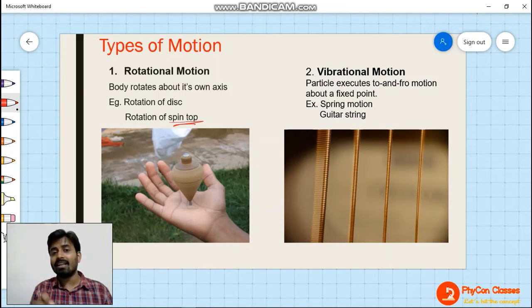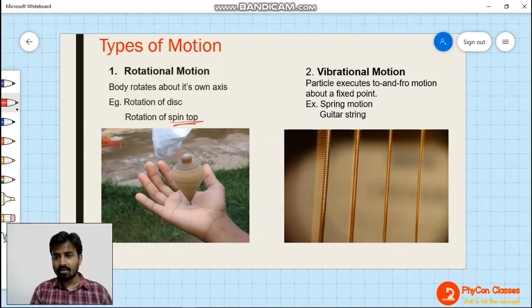So whenever a particle executes a motion, whatever may be its path, such that it has a to and fro, back and forth kind of motion about a fixed point, then that motion is called vibrational motion or vibratory motion or oscillation. These are also called oscillation. Now think of guitar strings. If you just pluck the string, then the strings will start vibrating about a fixed point. Correct or not?